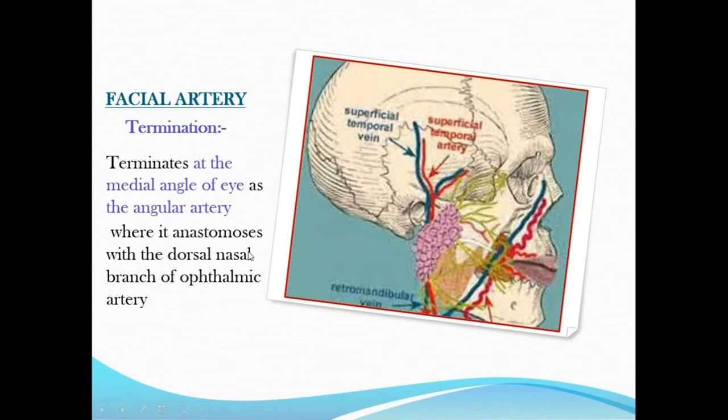of ophthalmic artery. So this ophthalmic artery is a branch of internal carotid. So from this dorsal nasal branch, this is one of the sites of the external carotid artery and internal carotid artery anastomosis. In the scalp, you should have learned there are so many arteries anastomosing from the external and internal carotid artery. In the face, this is one of the sites of the two carotid arteries anastomosing.